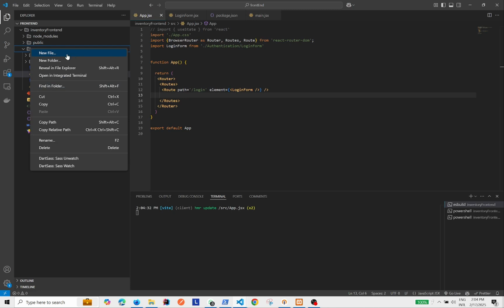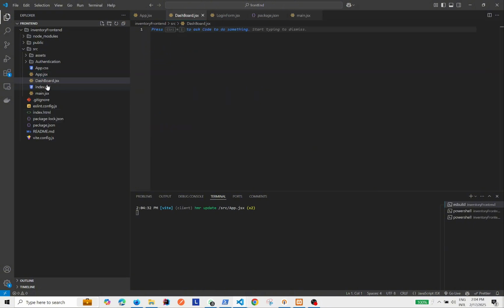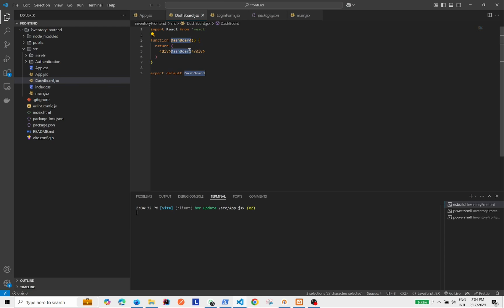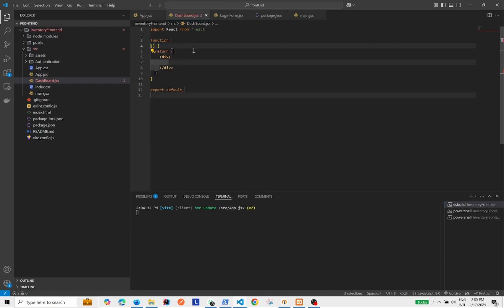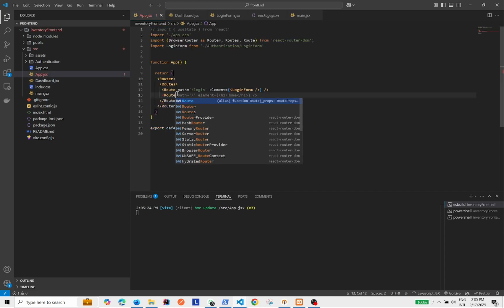So with this knowledge, we are going to create a dashboard for this project. I'm going to create a Dashboard.jsx and type rfce. It will generate a dashboard component for us. Inside that, I'm going to create an h1 tag and say this is our dashboard. And we need to add this page to our route.